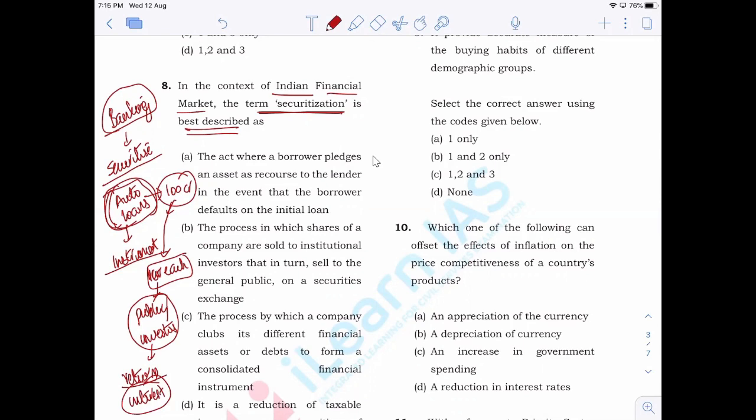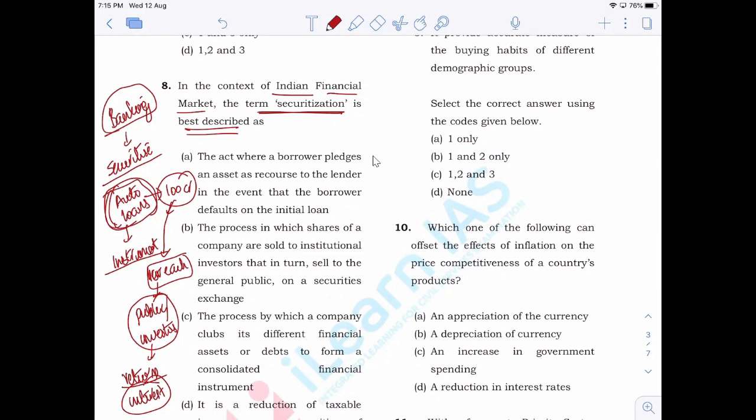Once investors purchase this financial instrument, they will get returns in the form of interest, because all those people who have taken auto loans will be paying interest to the bank. That interest will be given to the investors by the bank. Clear? Now, why do they securitize? By doing securitization, banks will have better liquidity.